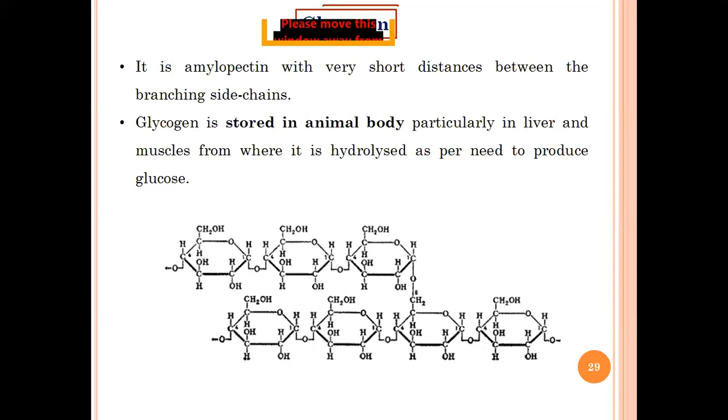If you see structure wise, it is something related to amylopectin, which is having a branch kind of structure basically, but the very short distance between the branching side chain. The distance is not that much basically, but it is something related to amylopectin only. Okay, so this is a typical structure of a glycogen.